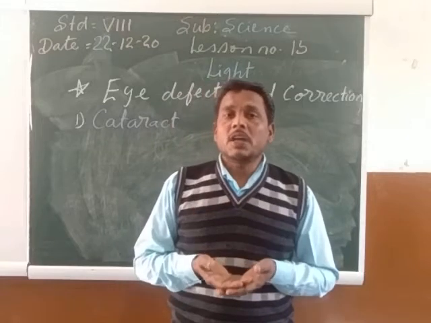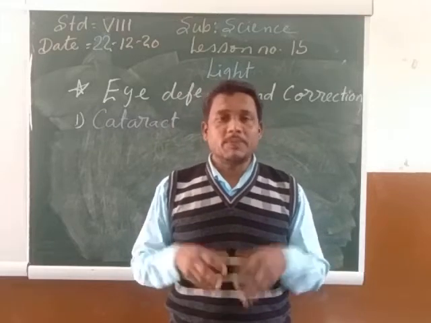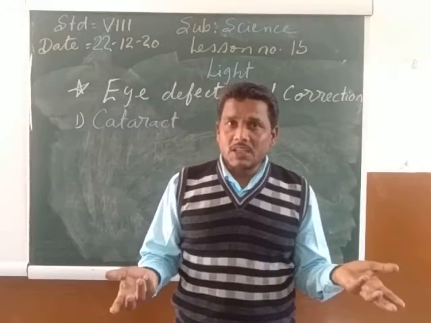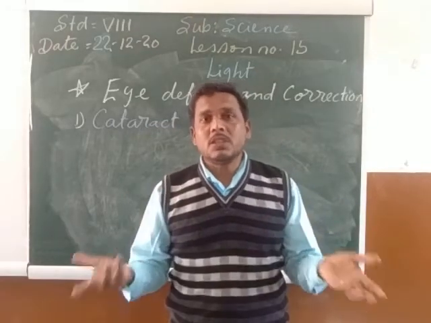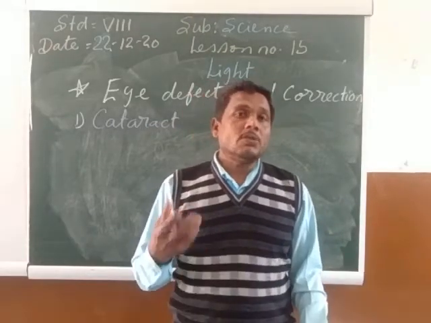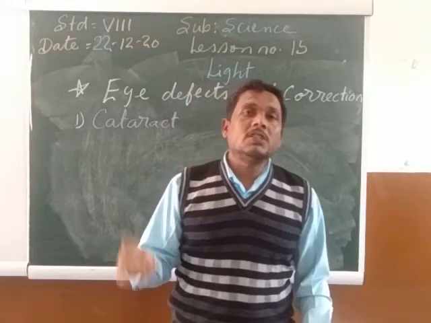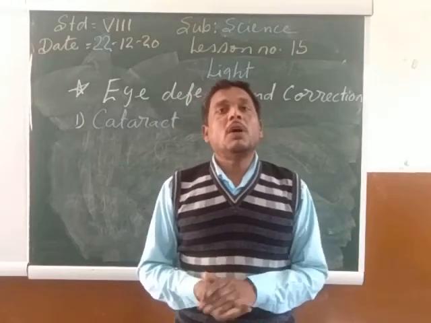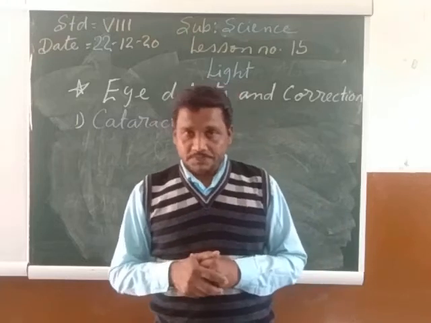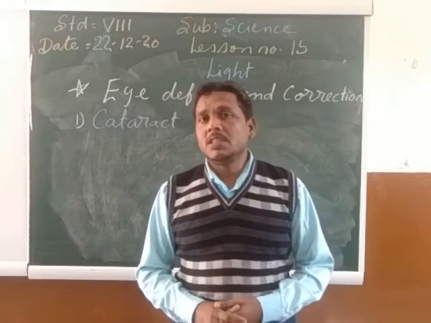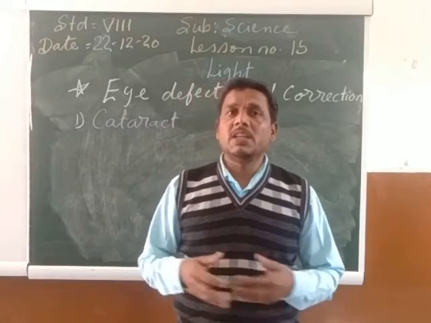Why are some people not able to see clearly, some people not able to see at all, some people not able to see in the dim light, some people not able to see the nearby object, some people who cannot see the far away object. So what are the different types of defects by which a person is facing problems in seeing the object around him or near him?